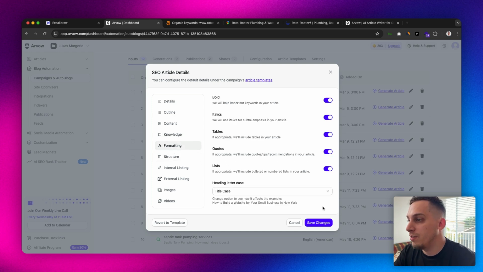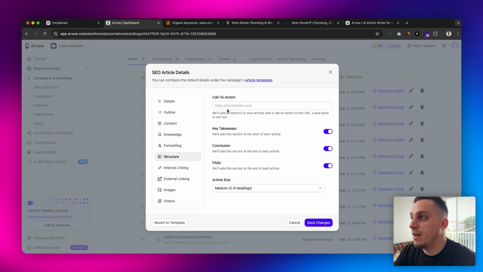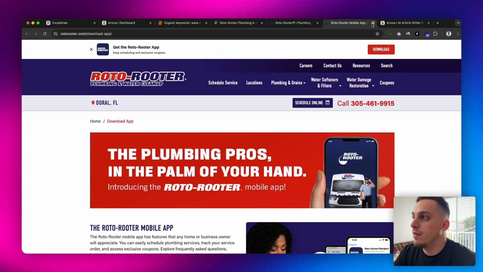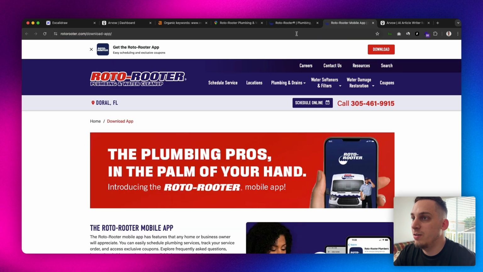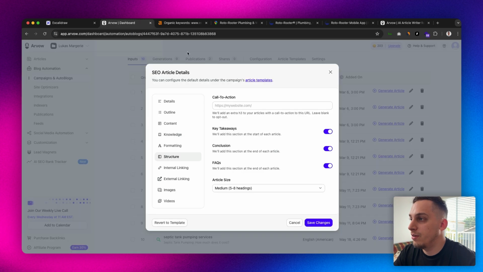For formatting, let's just leave everything as it is over here. Structure, we can add a specific call to action. So these guys, for example, have this download button, and what we can do is open this in a new tab and set this as the call to action. So let's go over here and press paste. We can leave this as it is.